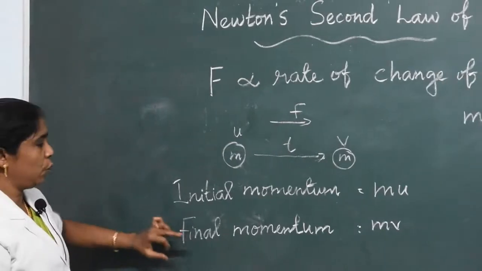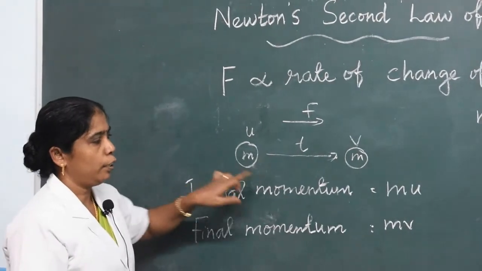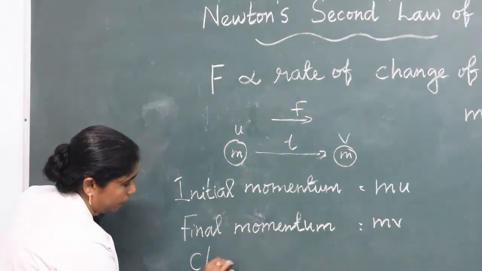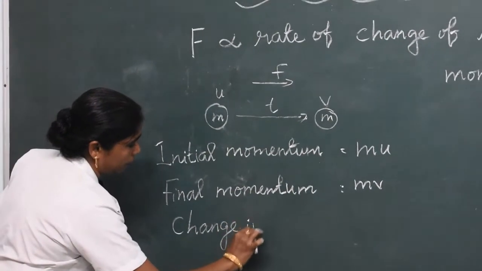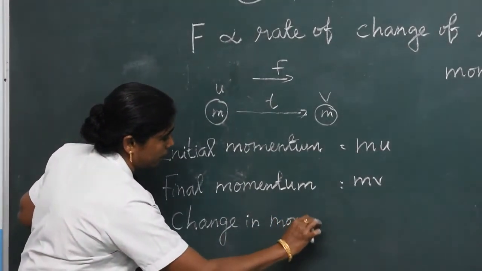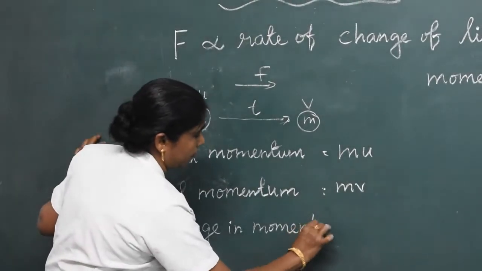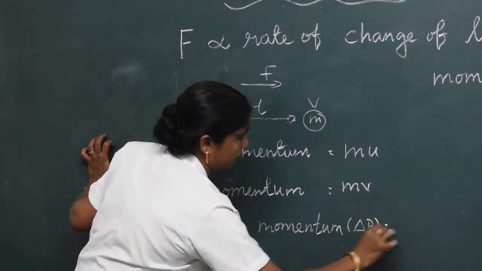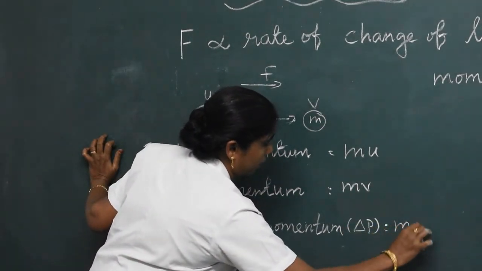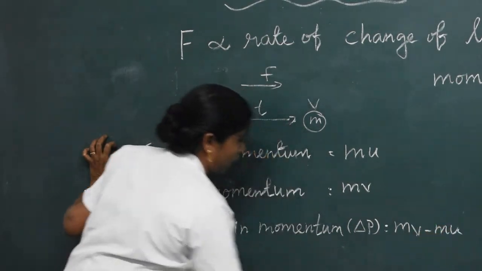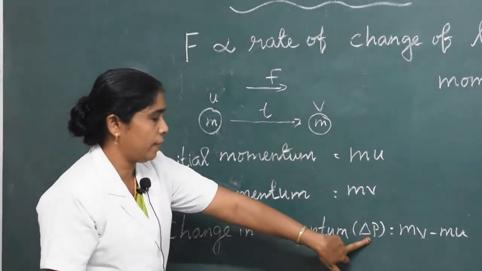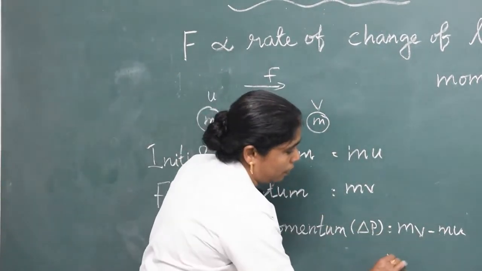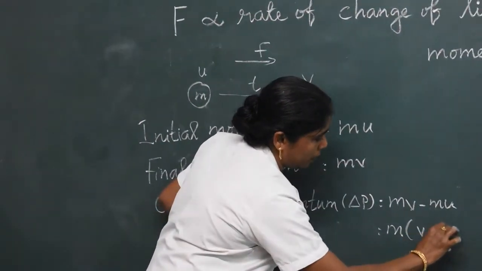Change in momentum equals final momentum minus initial momentum. Therefore, mv minus mu. The change in momentum is delta p. Delta p is called the change in momentum, mv minus mu. Here mass is common, so m into (v minus u).